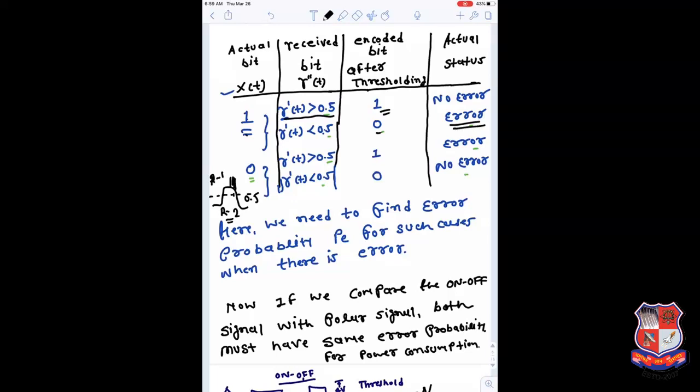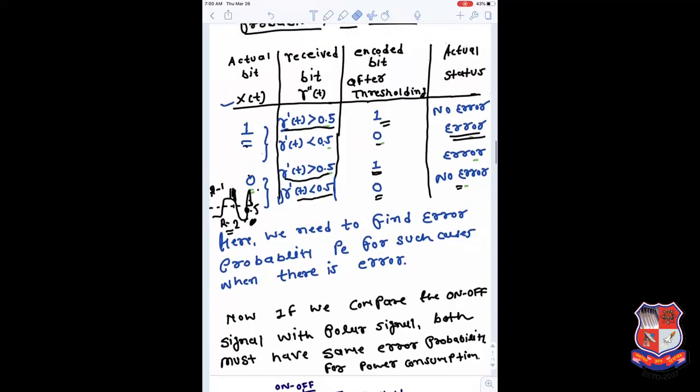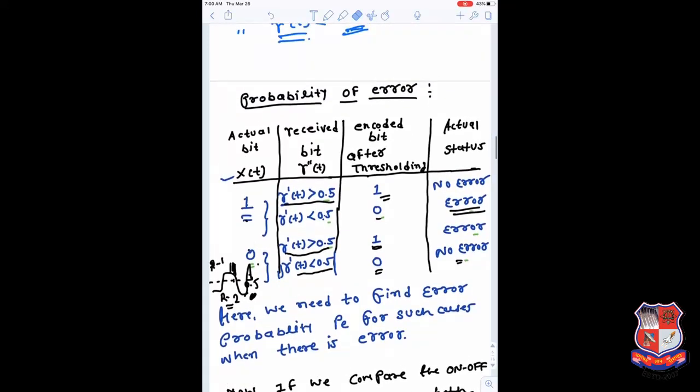Now consider the other scenario: if 0 is transmitted and it remains in this region, below 0.5, it can be decoded correctly as a 0 and there is no error. But if it crosses this region and falls maybe somewhere here in the other region, in this case it is decoded as a 1, but the bit which was actually transmitted is 0, so this one has an error.